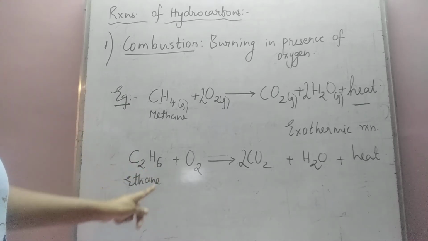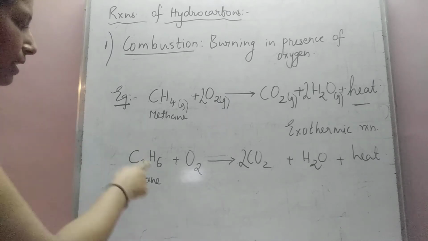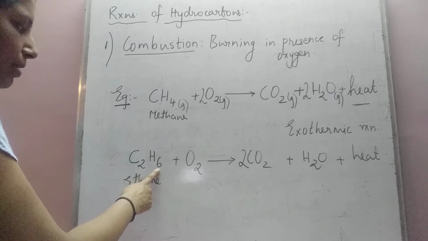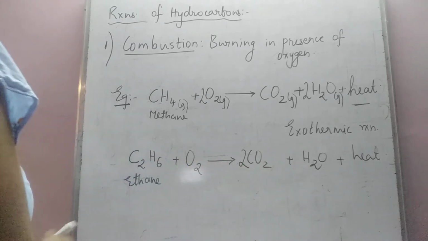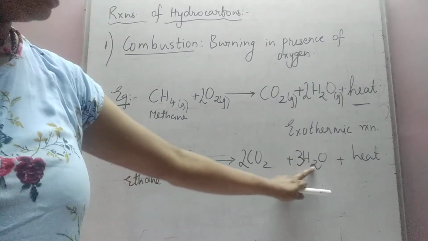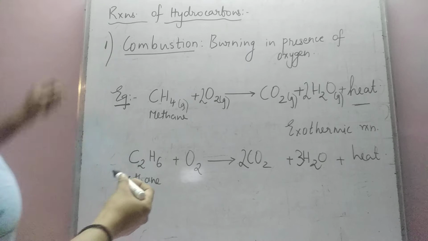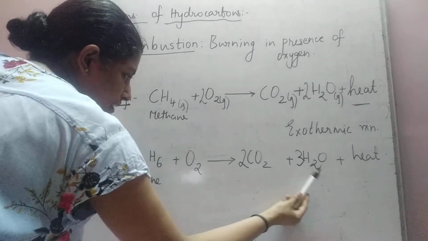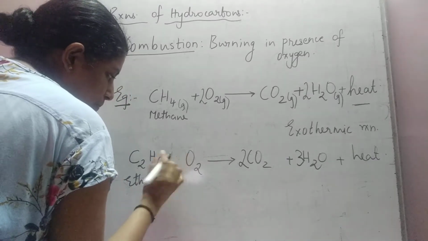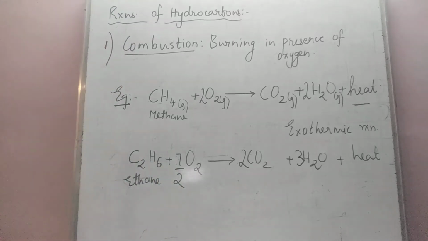Next is the hydrogen atoms. How many hydrogen atoms are there? There are 6 hydrogen atoms here. Here there are only 2. So I multiply this by 3, so that 3 into 2 will make the total number of hydrogen atoms 6. Now going to the oxygen atoms, here there are only 2 oxygen atoms. On this side there are 4 plus 3, 7 oxygen atoms. So I will put 7 by 2 here.